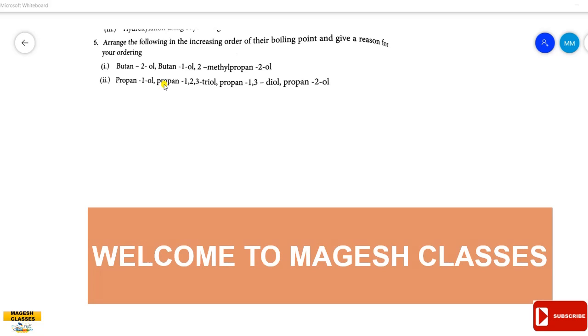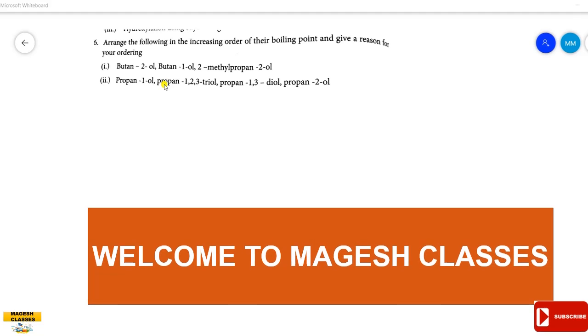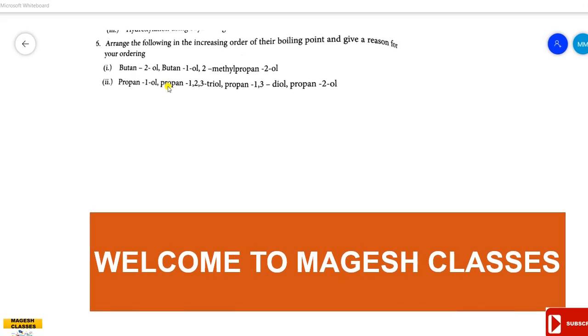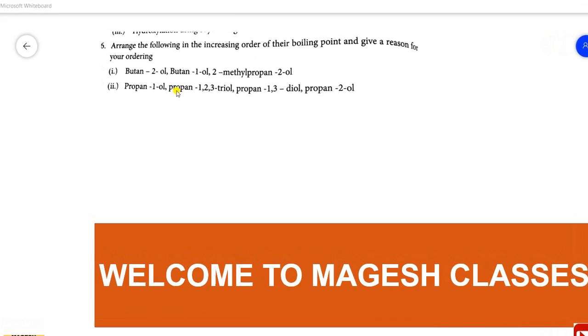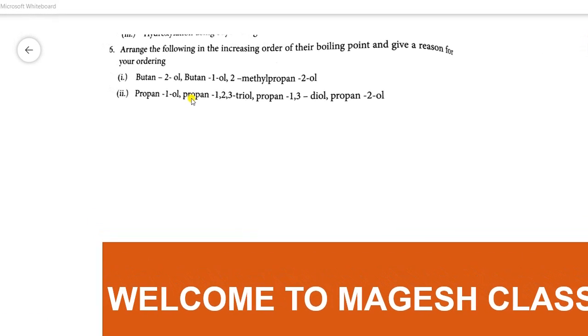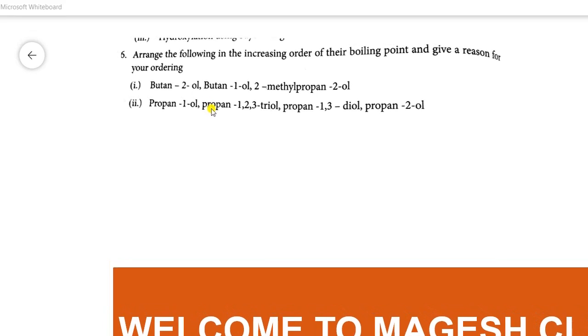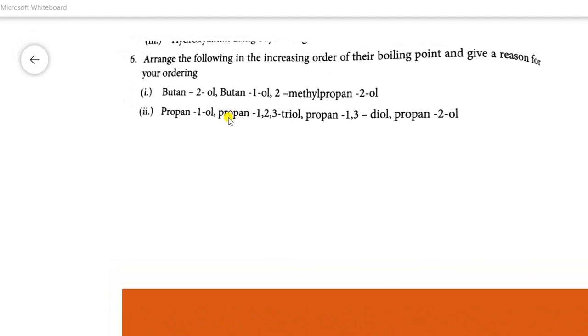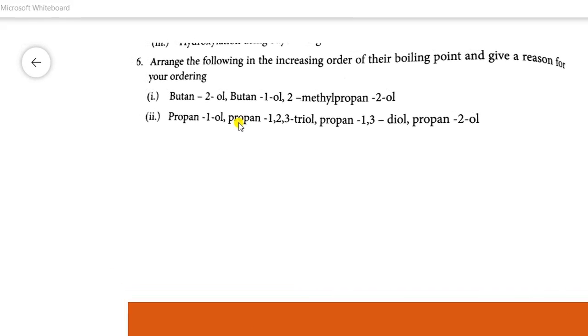This presentation consists of plus 2 chemistry volume 2, unit 11, hydroxy compounds and ethers. Short answer, question number 6, 7, 8. Question number 6: arrange the following in the increasing order of their boiling points and give the reason for your ordering. The first one is butan-2-ol, butan-1-ol, 2-methylpropan-2-ol.